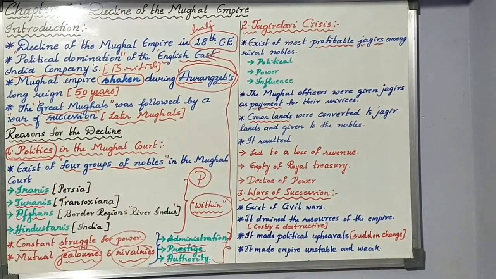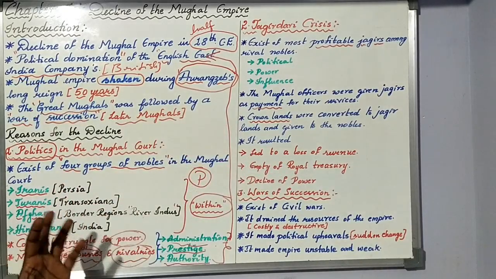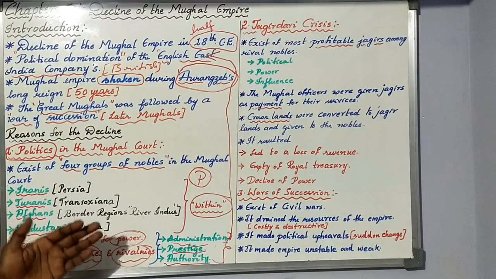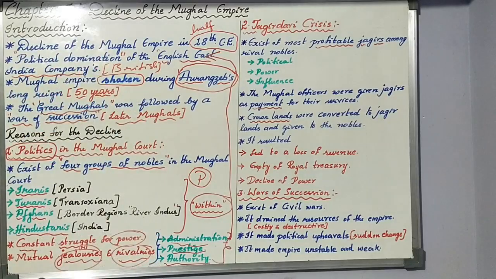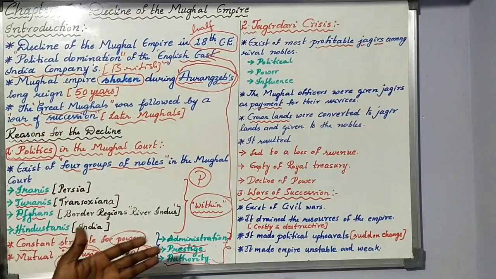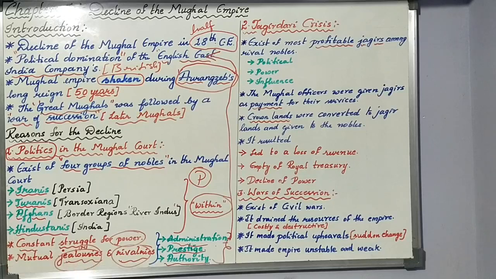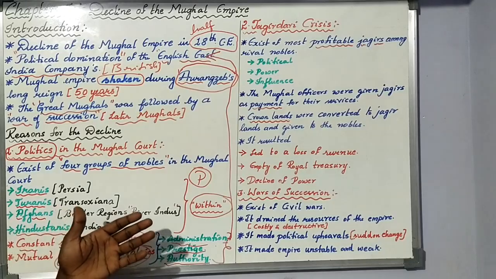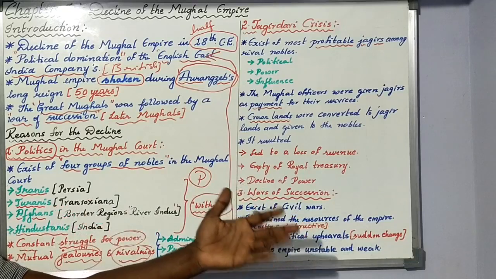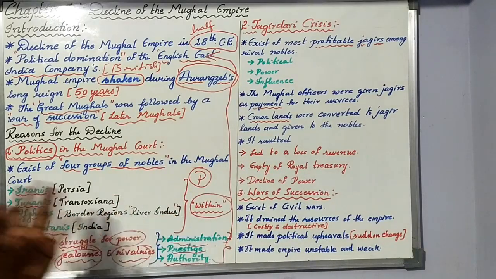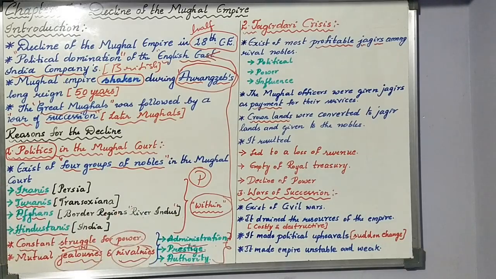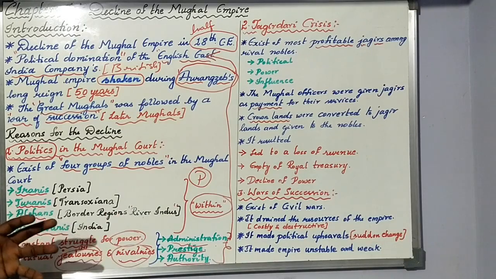But the later Mughals were not conquering places, and they were not ruling well. Whatever the Mughal court had from their forefathers, that itself they started to give. So when they started to give, what happened? The Mughal empire, which was a very big empire ruling almost the entire India, slowly started to become small.